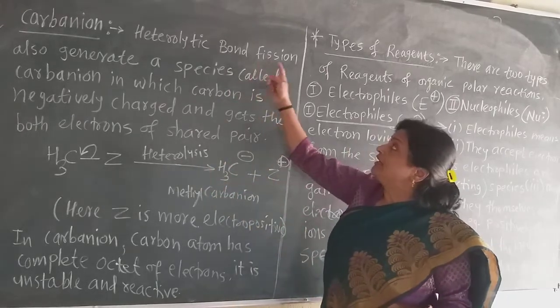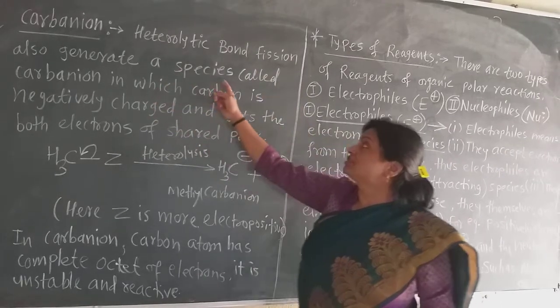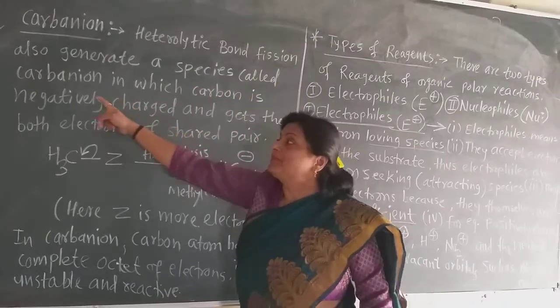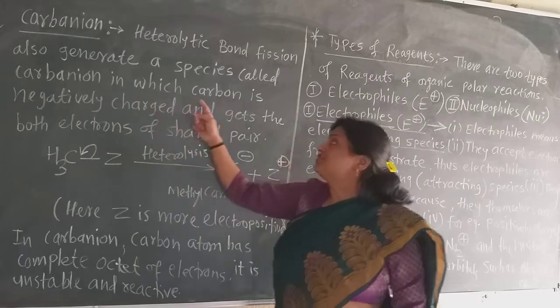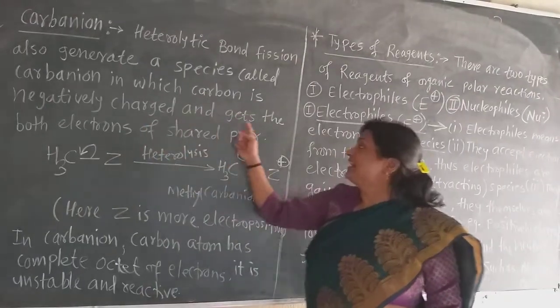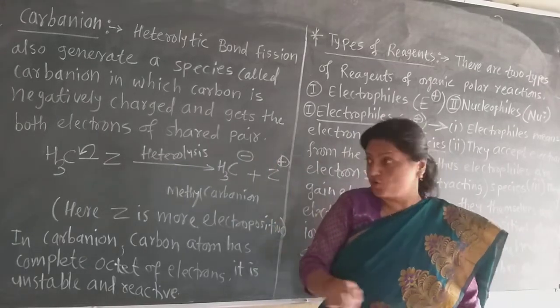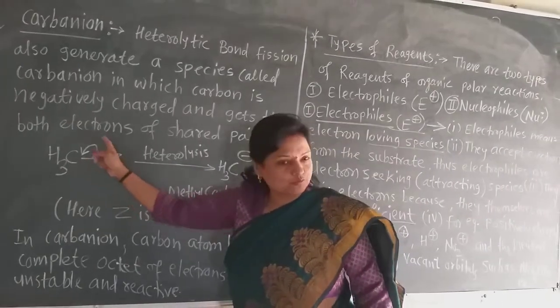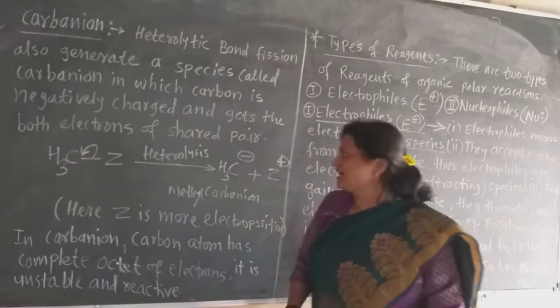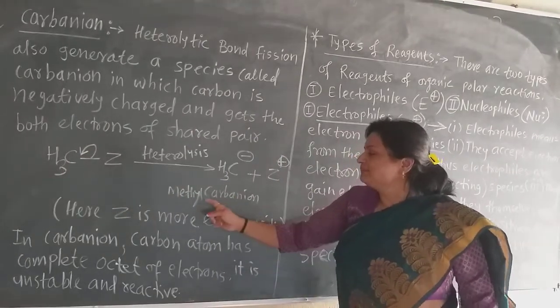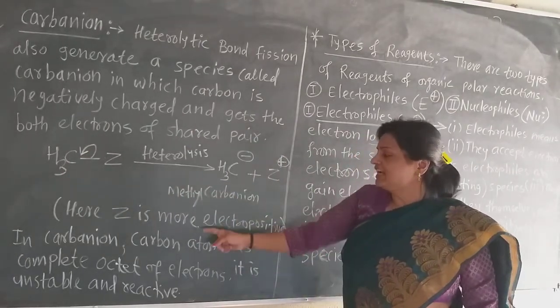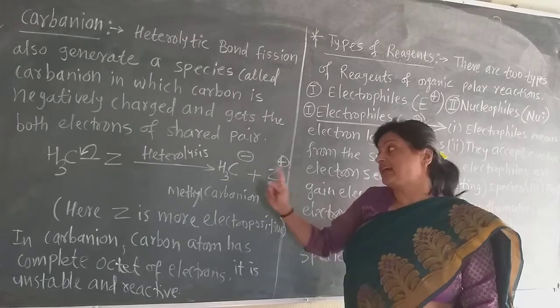So heterolytic bond fission also generates a species called carbanion, carbon anion, in which carbon is negatively charged and gets both electrons of the shared pair of the covalent bond. For example, this methyl carbanion. Here Z is more electropositive than carbon.